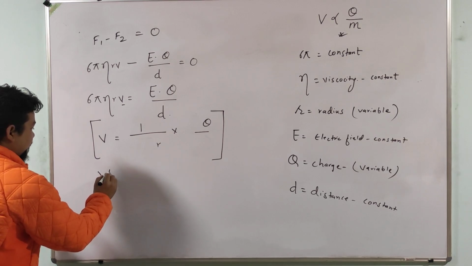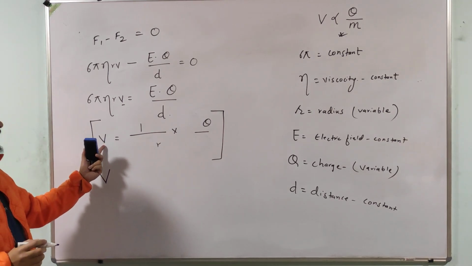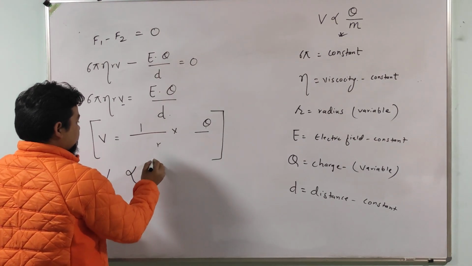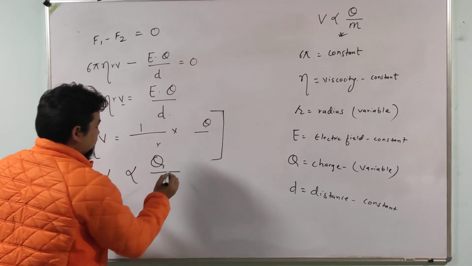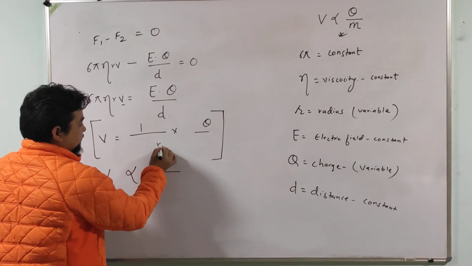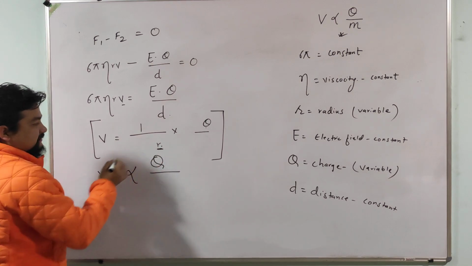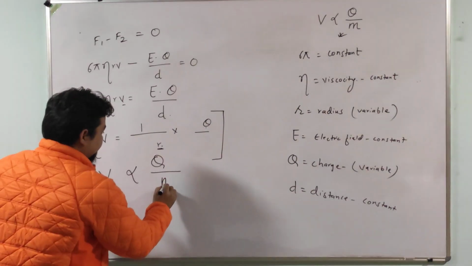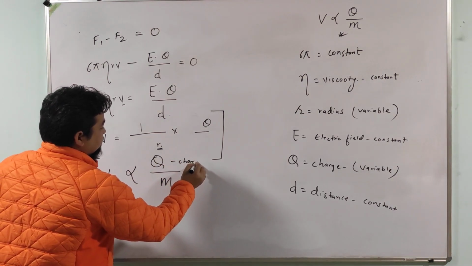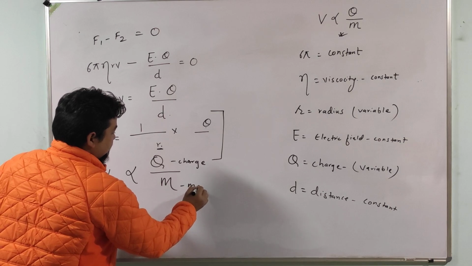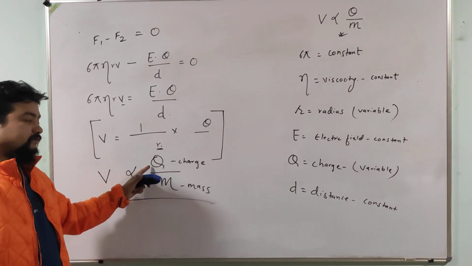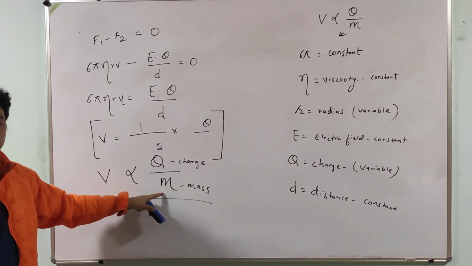So finally, we can write that the velocity of a charged particle is directly proportional to the charge of that particle and inversely proportional to the mass. Since this is a radius, radius means size and it can be replaced with m, mass. This is charge and this is mass. V is directly proportional to the charge and inversely proportional to the mass.